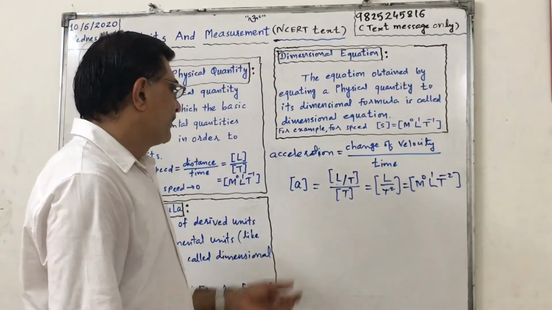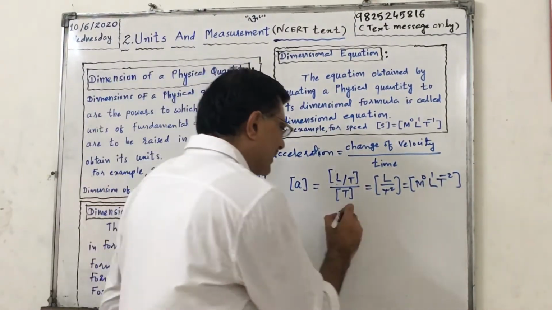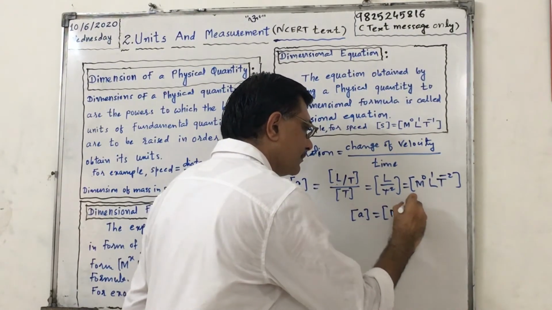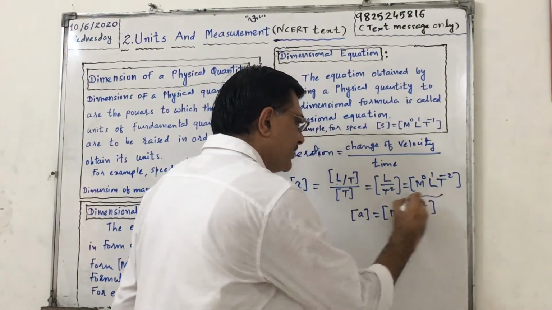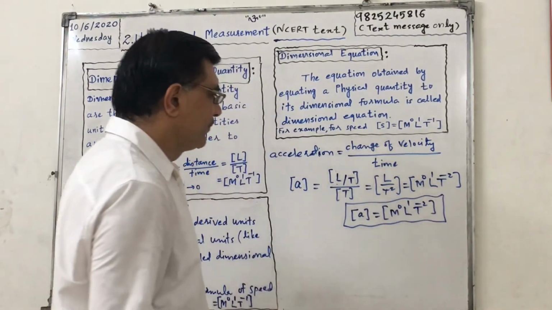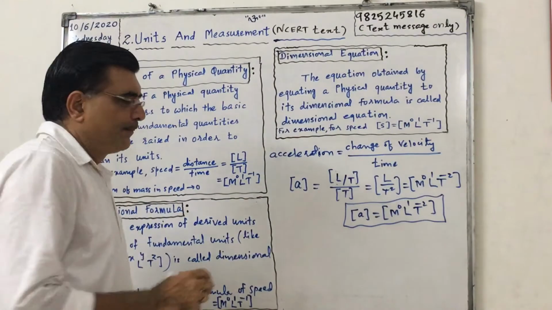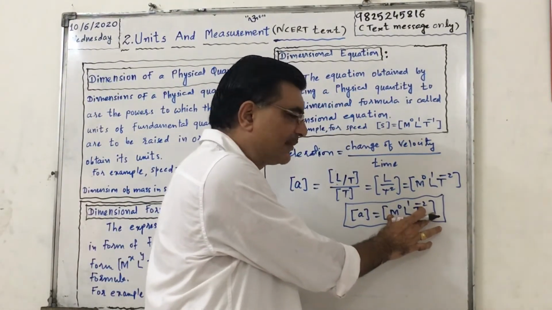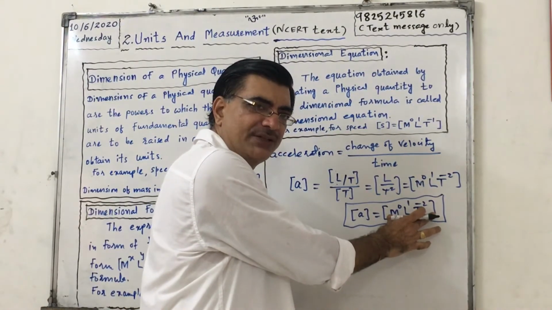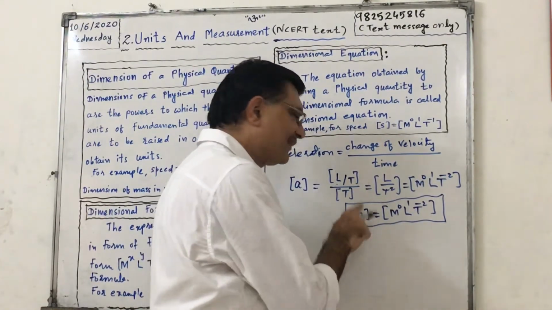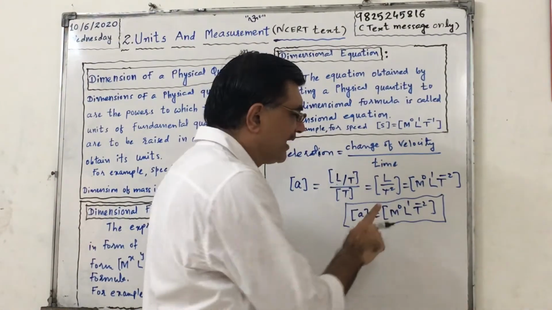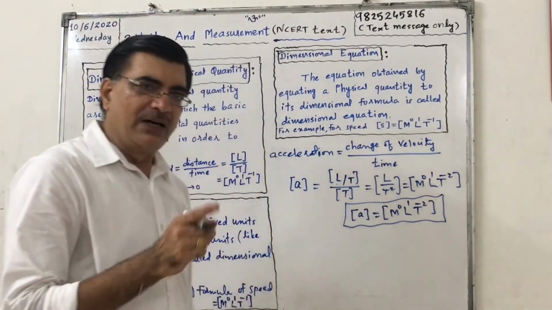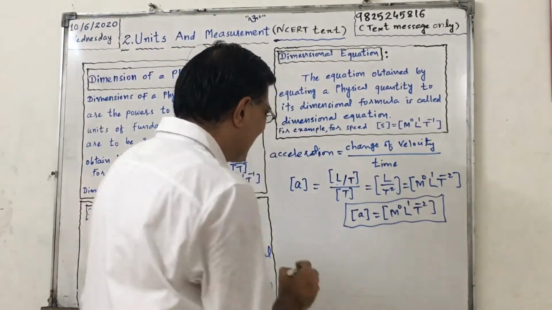Okay, so if I write like this, this is called dimensional equation for acceleration. This is called dimensional formula of acceleration, square bracket m raised to 0, l raised to 1, t raised to minus 2. And in acceleration, dimension of mass is 0, dimension of length is 1, dimension of time is minus 2. The powers are called dimensions. Now force.